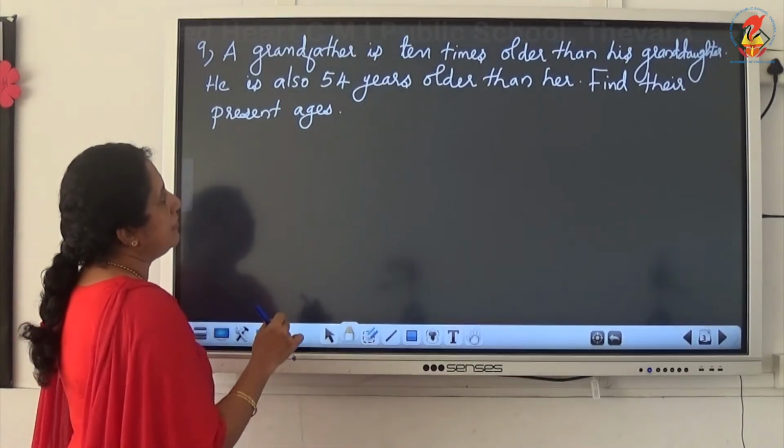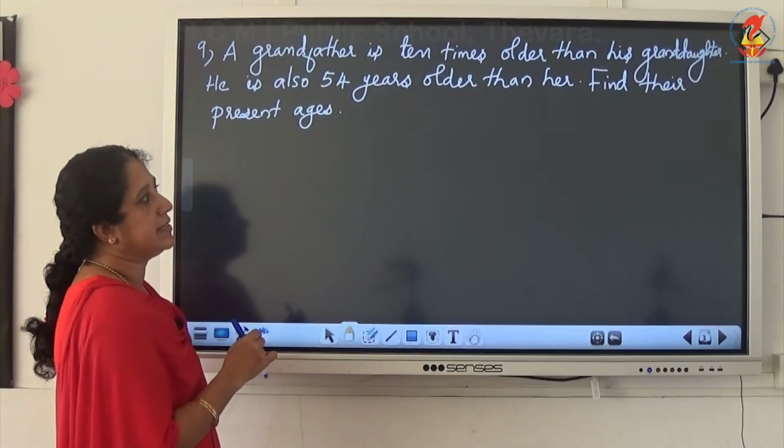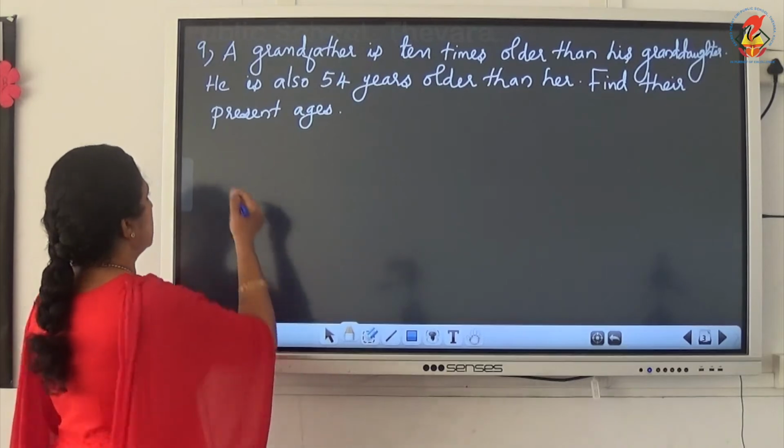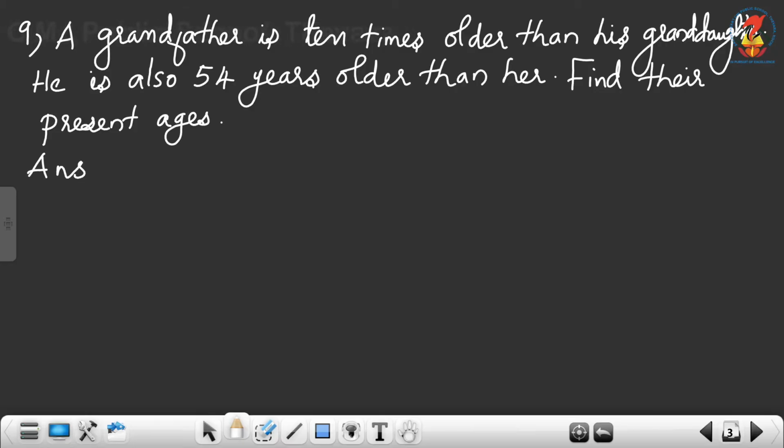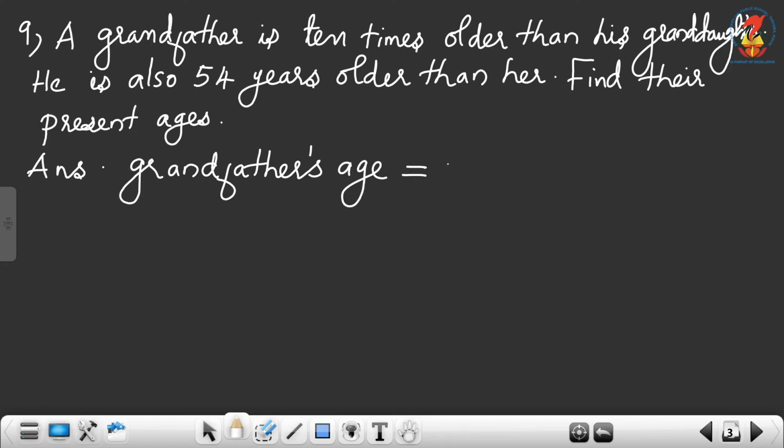Now, grandfather is 10 times older than his granddaughter. So, what is given? Grandfather's age is 10 times his granddaughter's age.